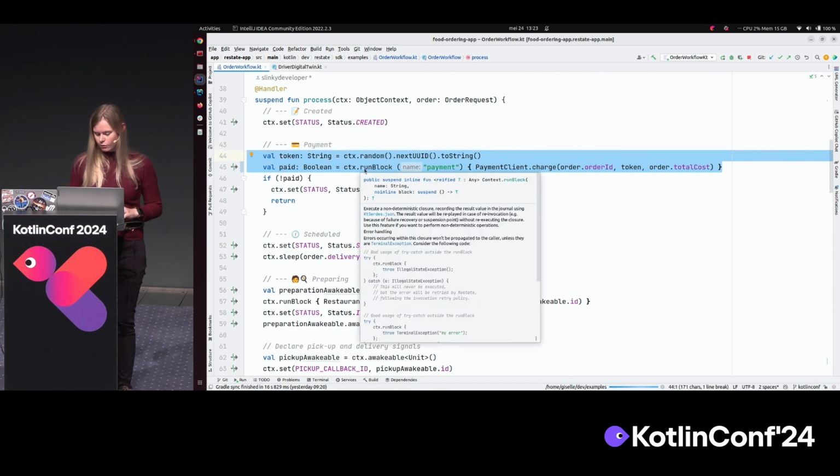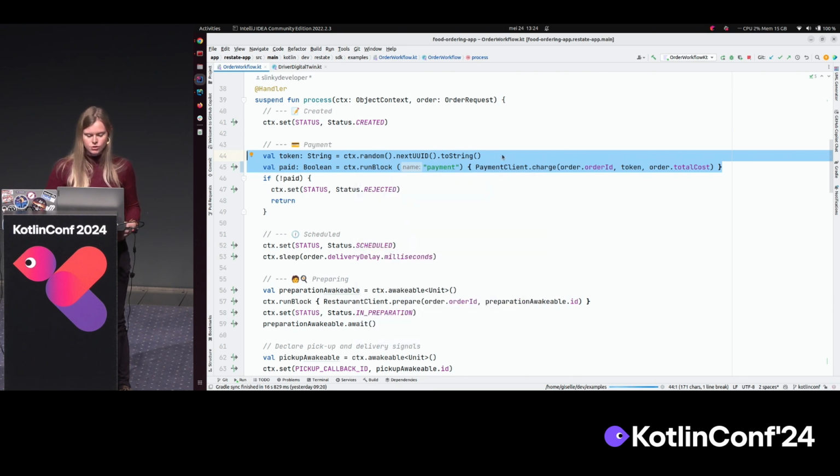If you are aware of payment infrastructure, usually providers such as, for example, Stripe allow you to attach an idempotency key to your requests to avoid doing payments multiple times when you send the same request twice on a retry. So what we do here is we first generate a unique identifier, an idempotency token.